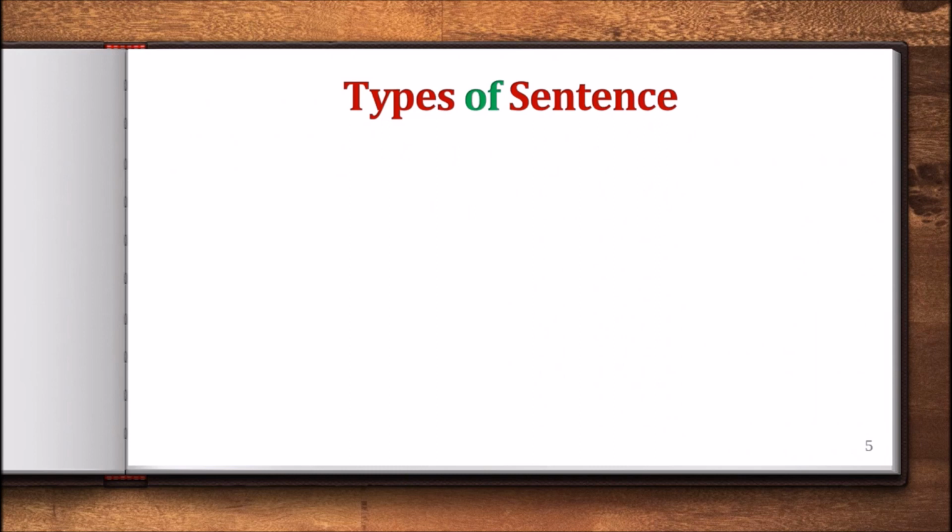That is types of sentence. Why types of sentence? Because to know more about conversion of sentence, we have to know types of sentence. And as I have mentioned earlier, you guys have learned sentence, and I believe you have learned the types of sentence too.